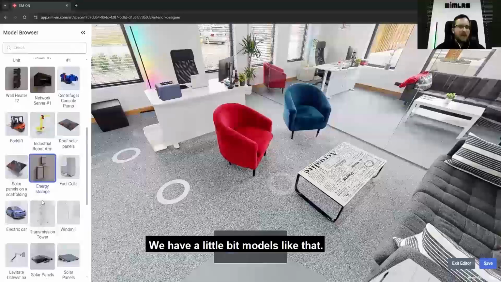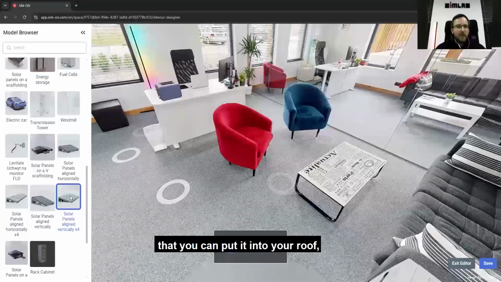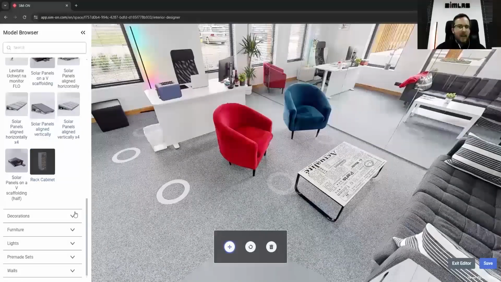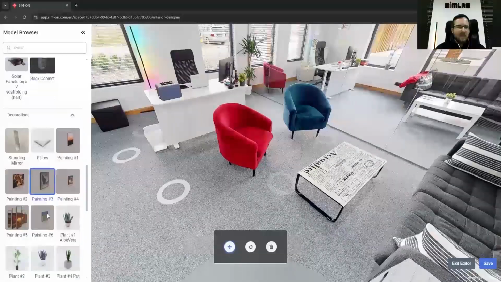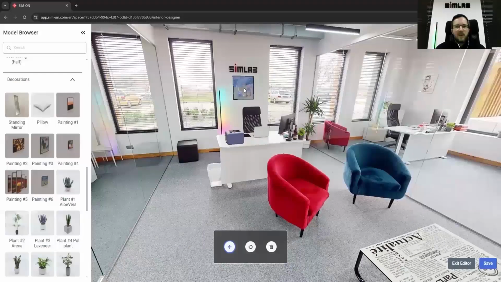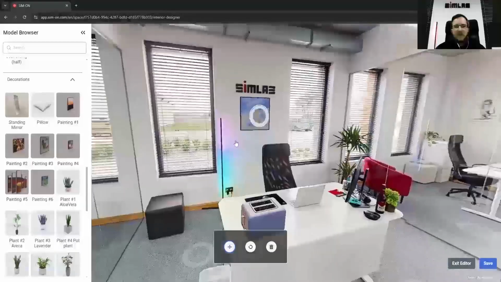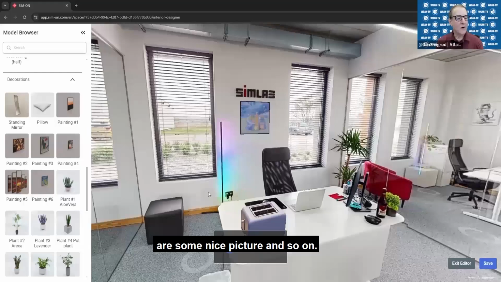We have a few models like some cars, even photovoltaic panels that you can put on your roof, and some decorations that can also be put on the wall, such as below the SimLab logo, a nice picture and so on.